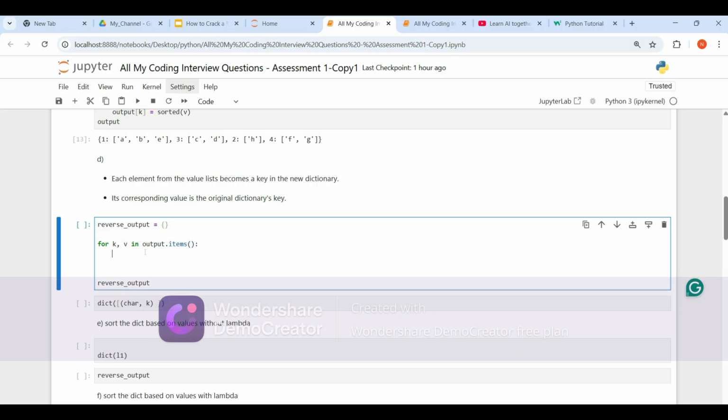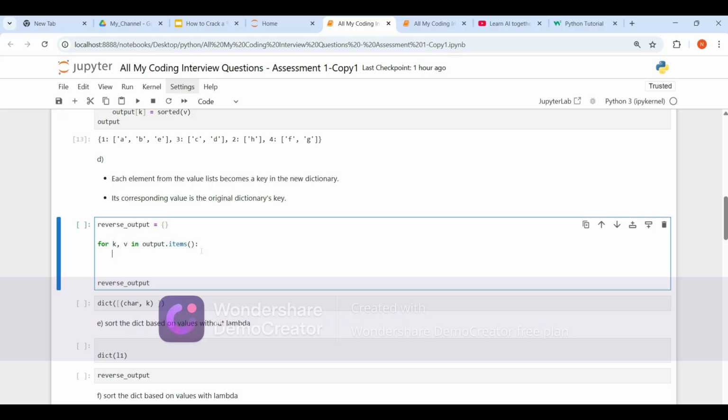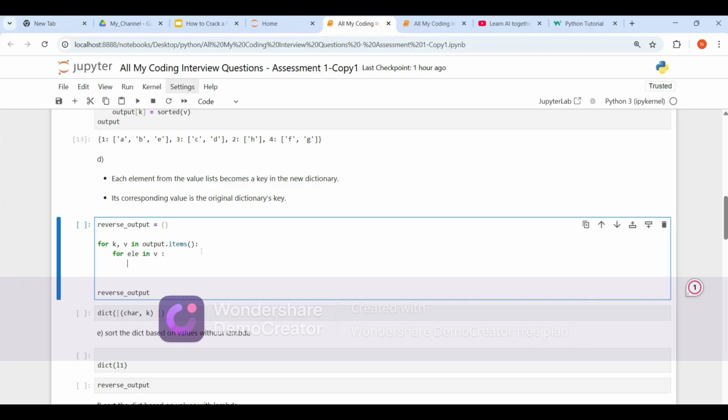Now the values should become keys, right? That means we have to go through each and every element in the values, right? A value has multiple elements, right? So what we need, guys, is another loop here. For, let's say, element in v. Then we have to store this element as a key in this dictionary, right?